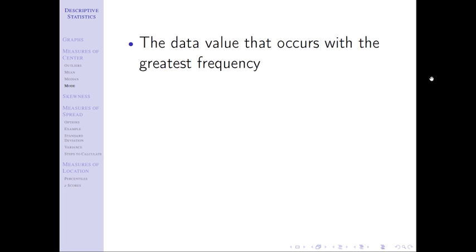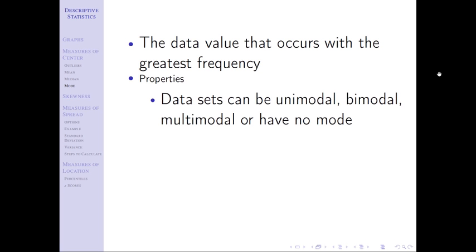Some properties of a mode: a data set can be unimodal, bimodal, multimodal, or have no mode. A data set can just have one mode, that'd be unimodal. It could be bimodal, having 2 modes. Multimodal could have 3 or more modes. Or it could have no mode. If a data set does not have a single value that repeats, that data set would have no mode.